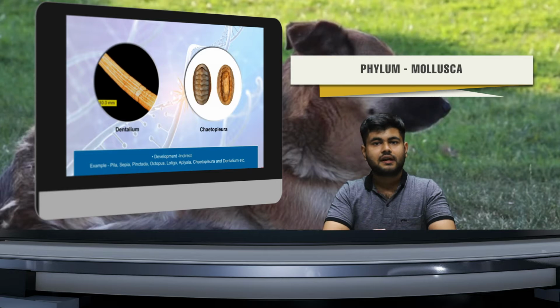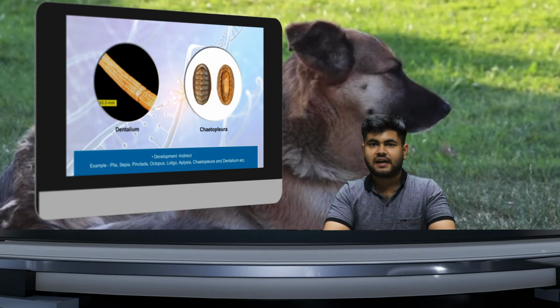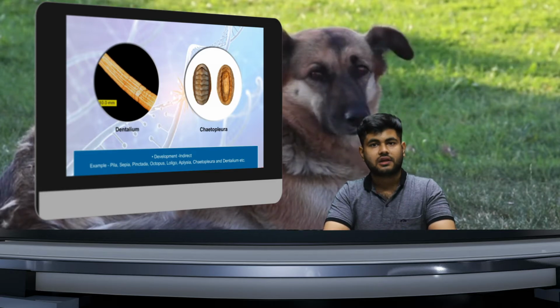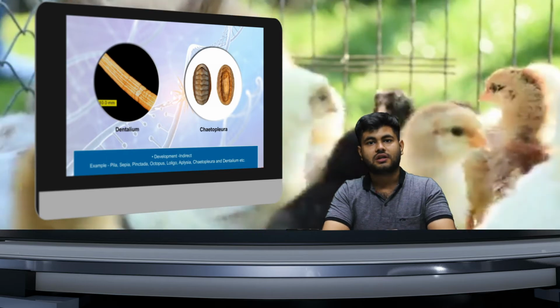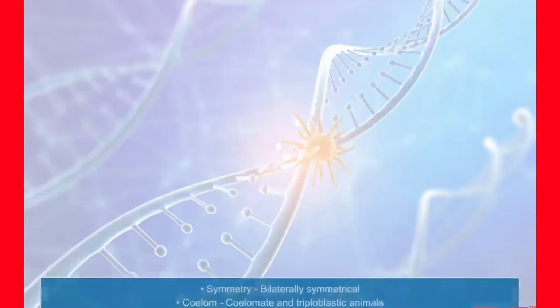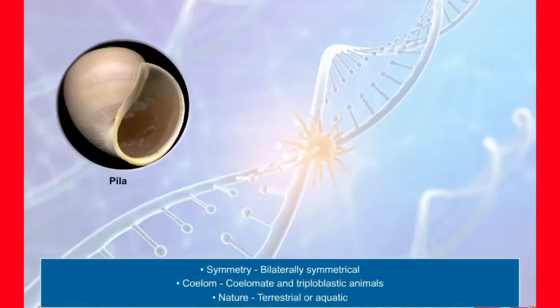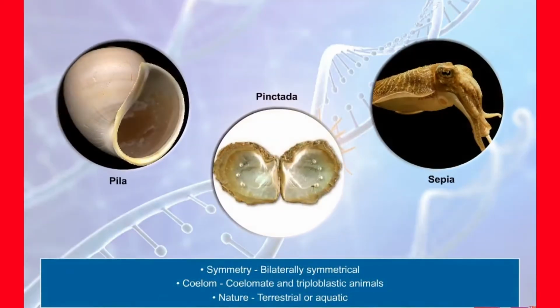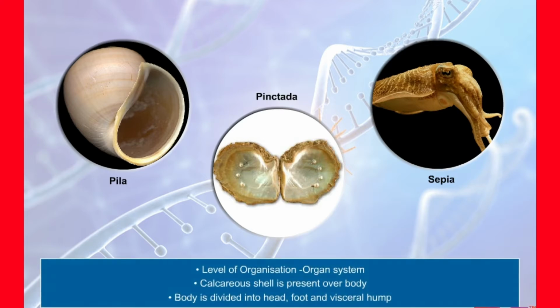Now after studying Arthropoda, we have the next phylum in order, that is mollusks. So now study about Mollusca, the phylum Mollusca. The members of this phylum are bilaterally symmetrical, triploblastic, and coelomate animals. They are terrestrial or aquatic, marine or freshwater animals. They possess an organ system level of organization.